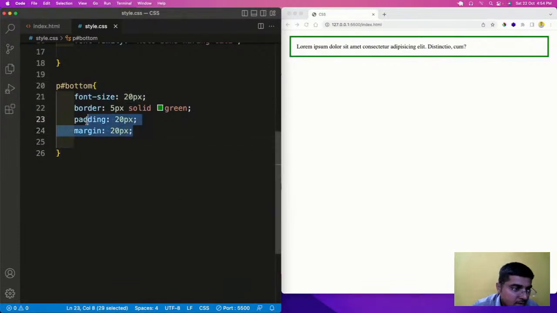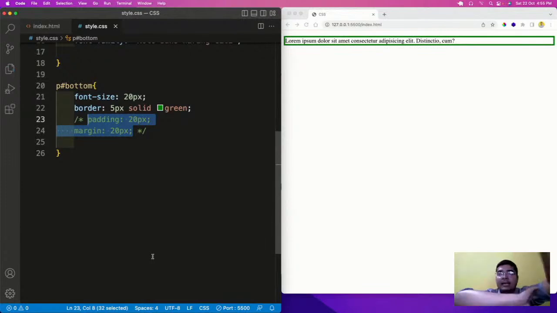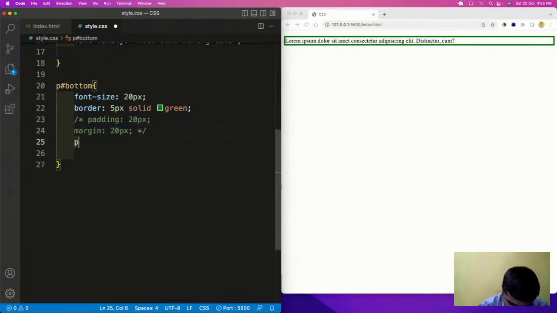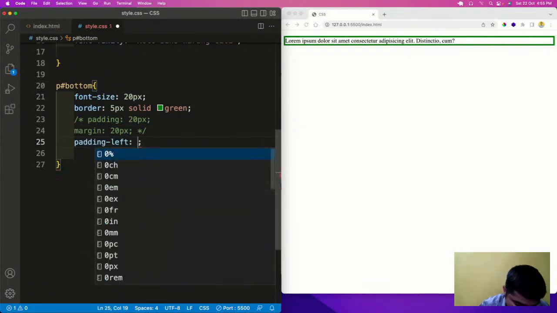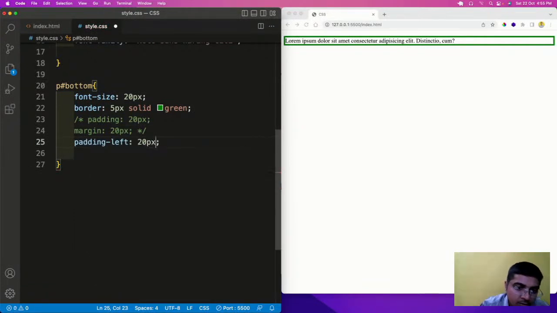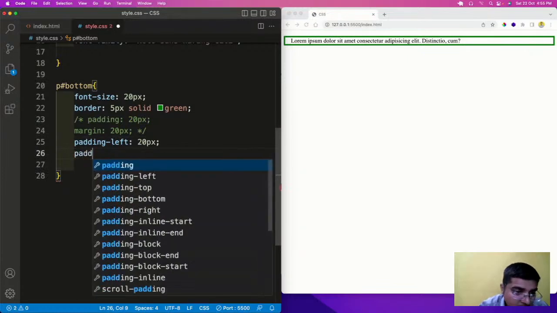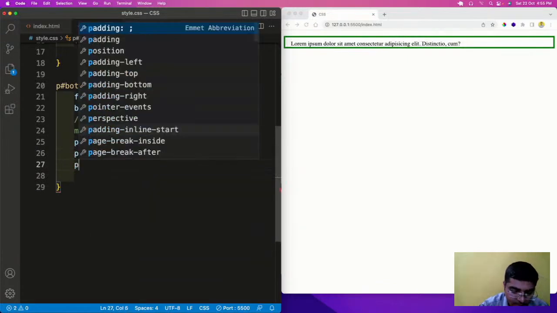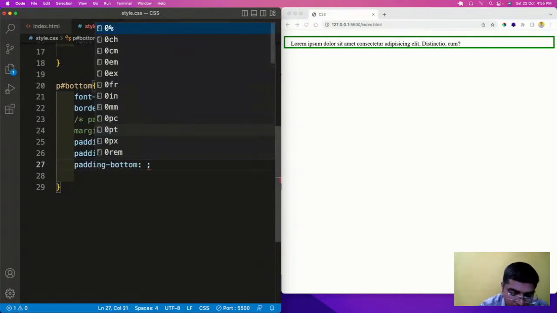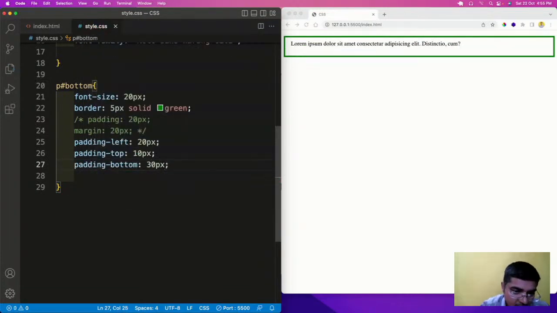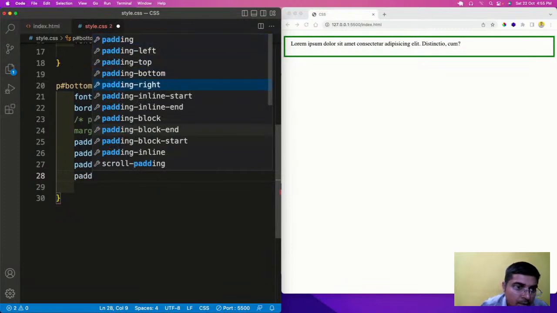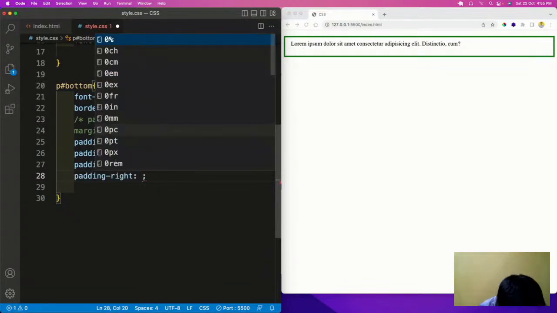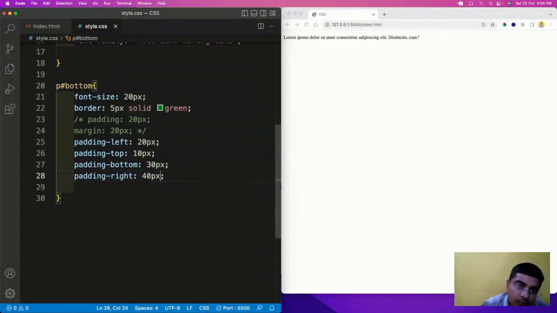Now there are some ways in which you can add this padding and margin differently. So let us have padding in the left of 20 px, padding in the top of 10 px, padding in the bottom of 30 px, padding in the right of 40 px.